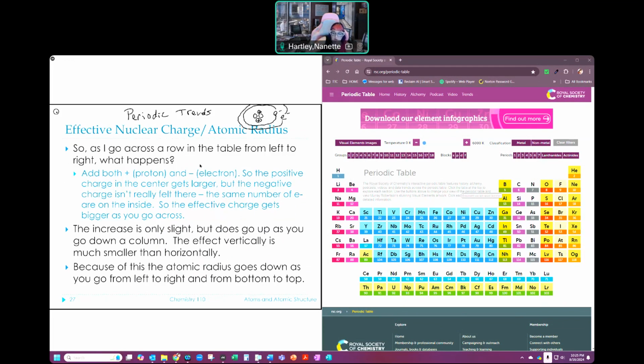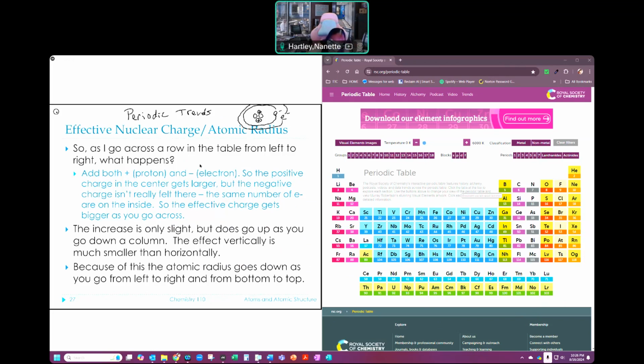The effective nuclear charge gets bigger as I go from top to bottom. Okay, so it's the opposite of the other. Effective nuclear charge has the opposite trend of the atomic radius. So as the charge gets bigger, the radius comes in. Same trend for both of those things. Awesome possum.